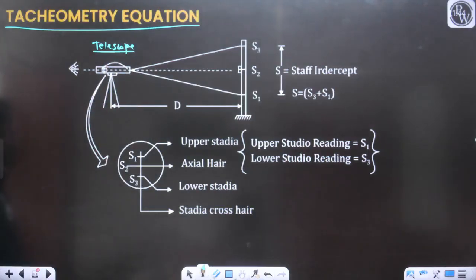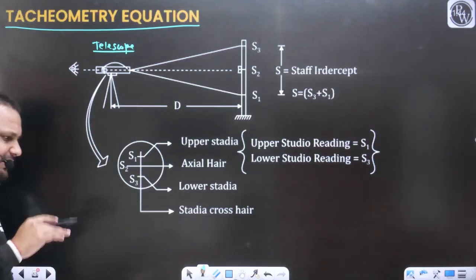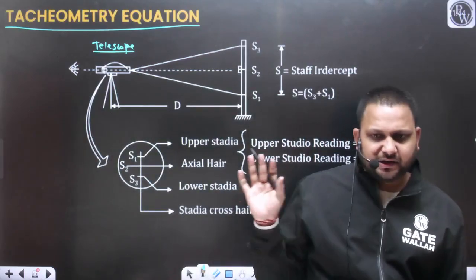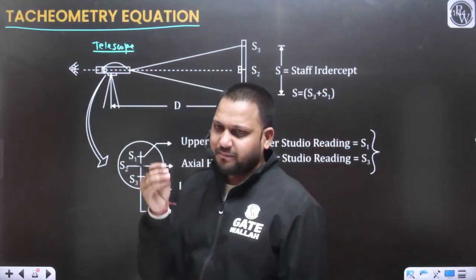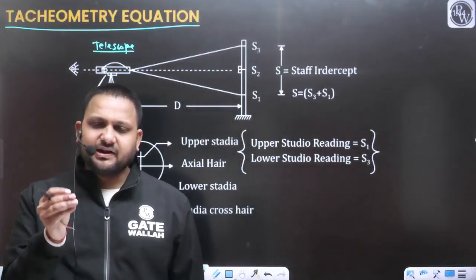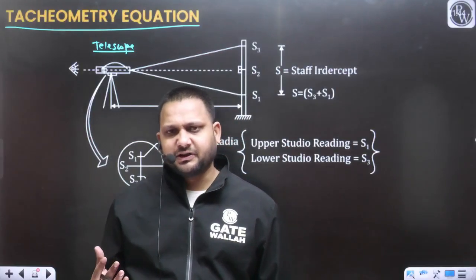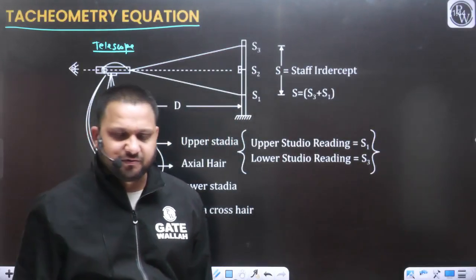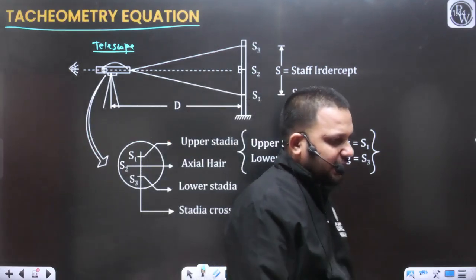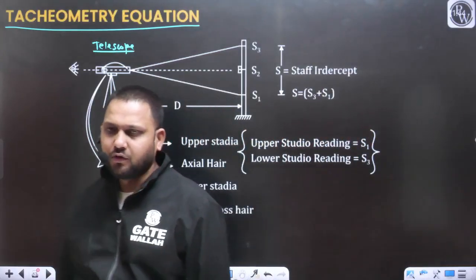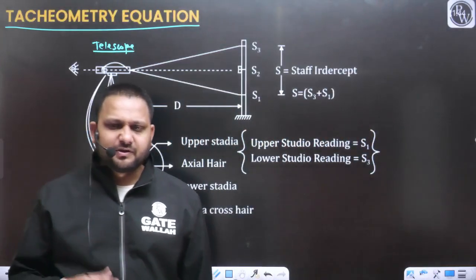We are not representing the various other components or elements of the theodolite or tacheometer here. Our main point of interest is the telescope, because whatever measurements and staff readings we take, we take with the help of the telescope only. Yes or no?